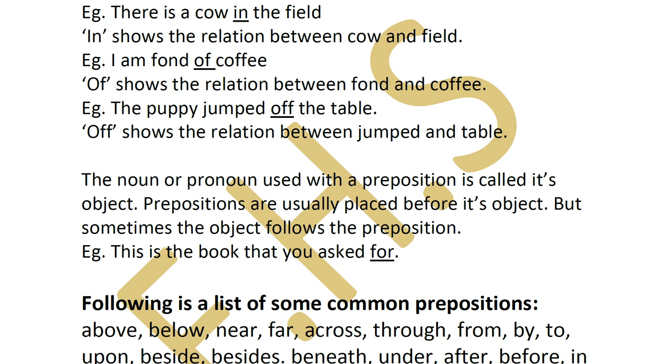Like you see in this example, this is the book that you asked for. Now what is the object here? Book. Now book and asked, asked is the verb. Now for is your preposition. It's not before the word book, though generally it should be before the noun or the pronoun.